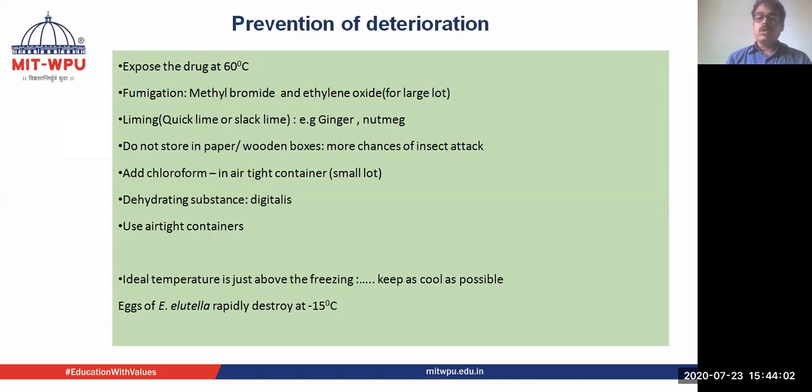If it is a large lot, then we can do fumigation with the help of methyl bromide or ethylene oxide. If it is a small lot, we can put 1 or 2 drops of chloroform in it, if it is properly airtight. Of course, we cannot add chloroform to each and every crude drug, but wherever possible, we can put a chloroform drop and protect the crude drug.